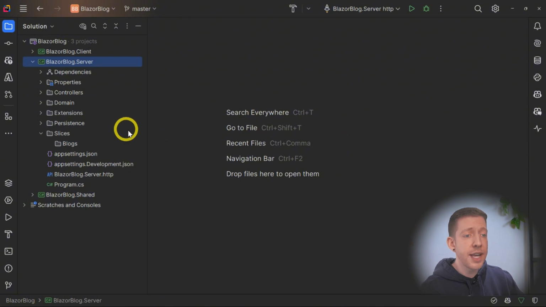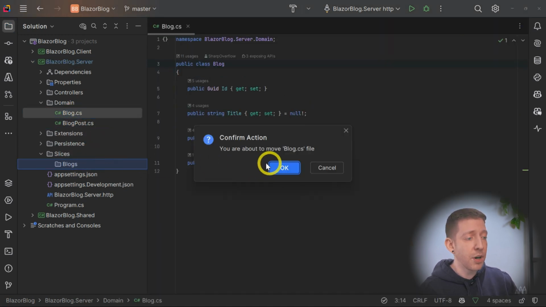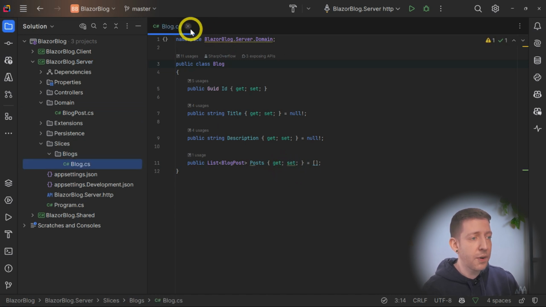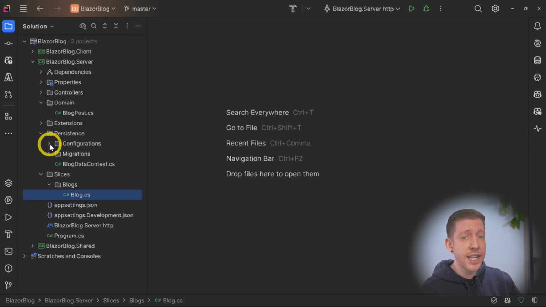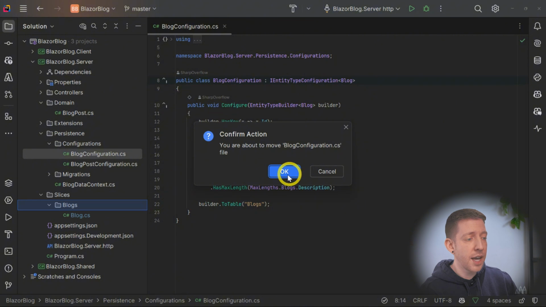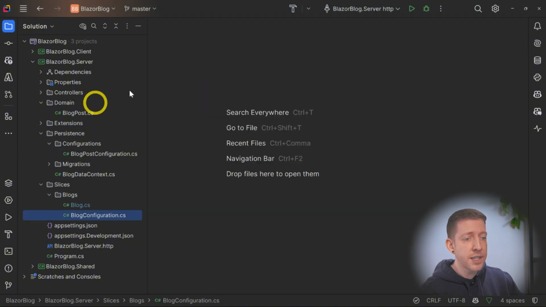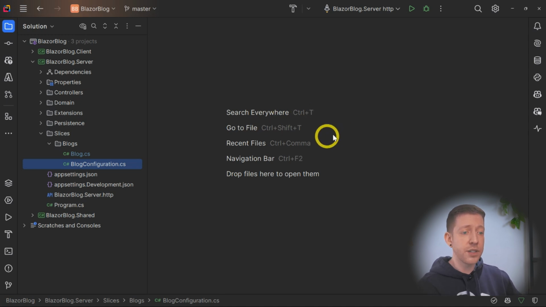What I'm then going to do is come into the domain directory and move the blog entity that we created in one of the earlier episodes into the blogs slice. So that's our entity added. I'm then going to come into the persistence directory, into configurations, and move the blog configuration into there as well. So you can start to see that we're getting the things that are related to blogs and having them all in this one location makes it a lot easier to find.